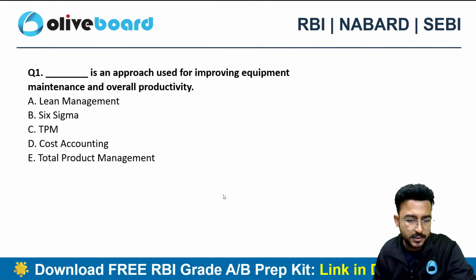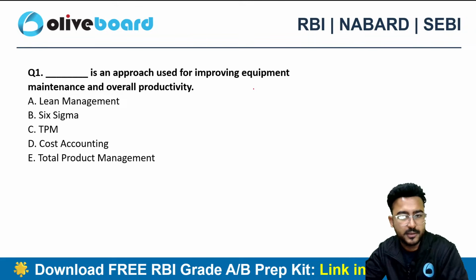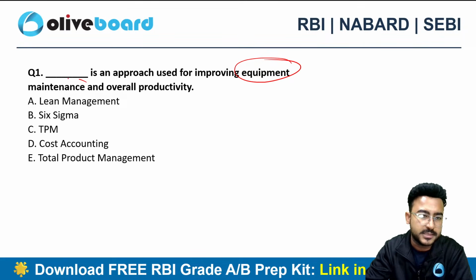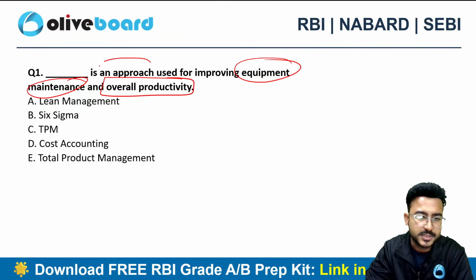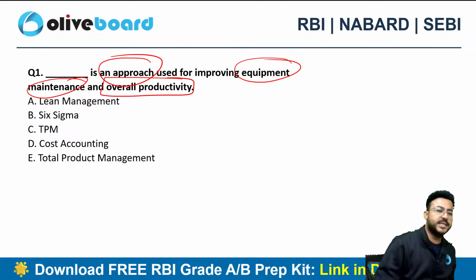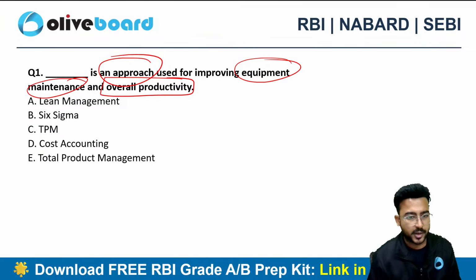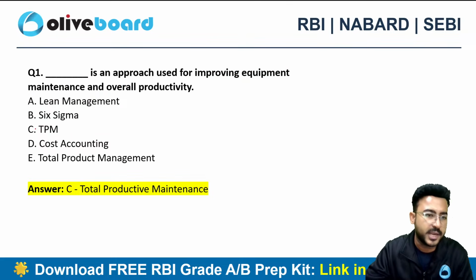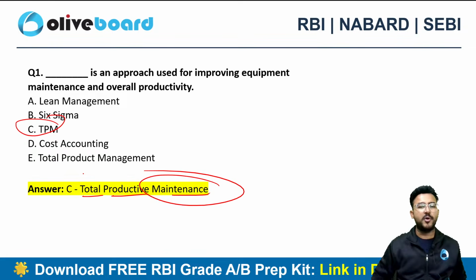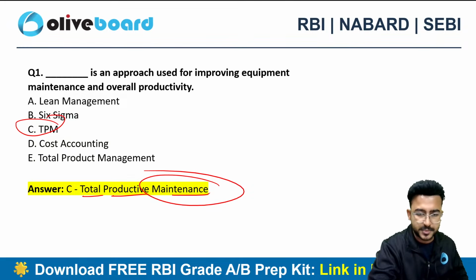Let's quickly start with today's session. The very first question for today's dash is the approach used for improving the equipment maintenance and overall productivity. What is the approach that we are talking about here? Is it lean management, Six Sigma, TPM, cost accounting, or total productive management? It is nothing but TPM, option C, which stands for total productive maintenance. Here we talk about the maintenance of the equipment and the overall productivity. Option C here will be the correct choice.